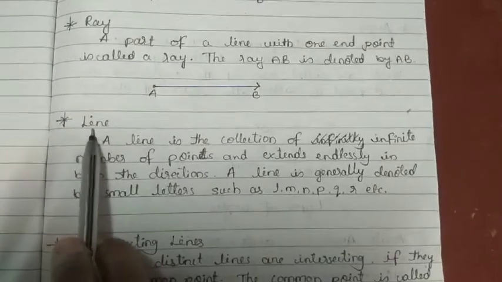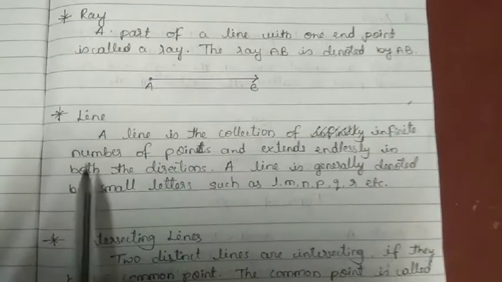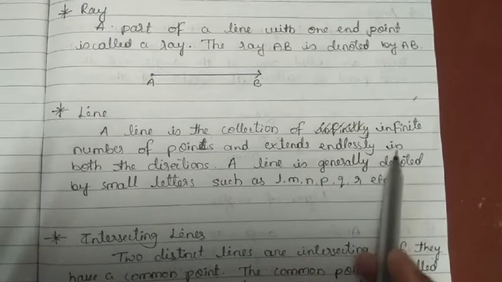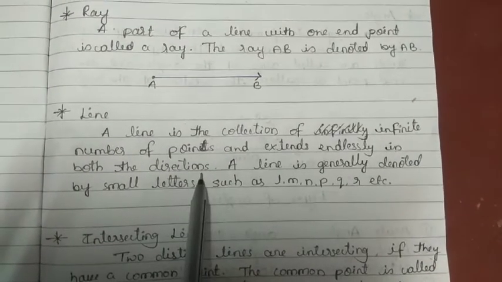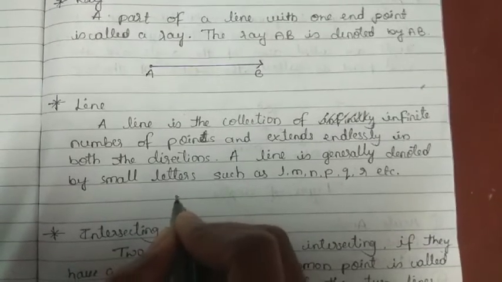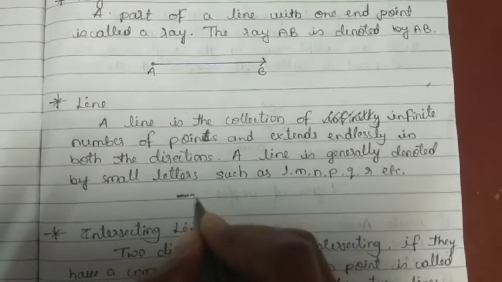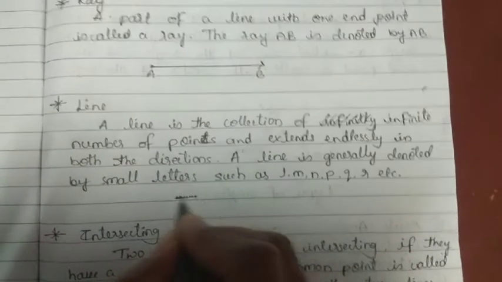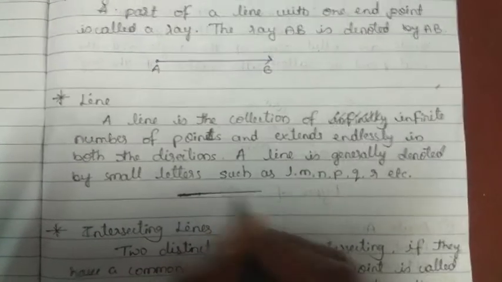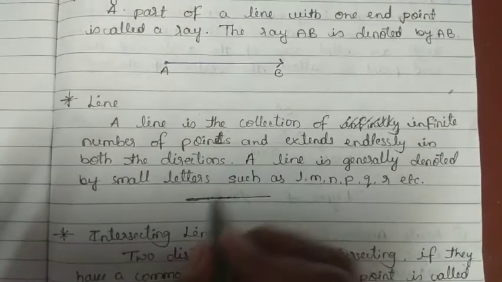Next, line. A line is a collection of infinite number of points and extends endlessly in both the directions, like this. Suppose this is a line, a collection of infinite numbers of points, there are so many points, continuously.